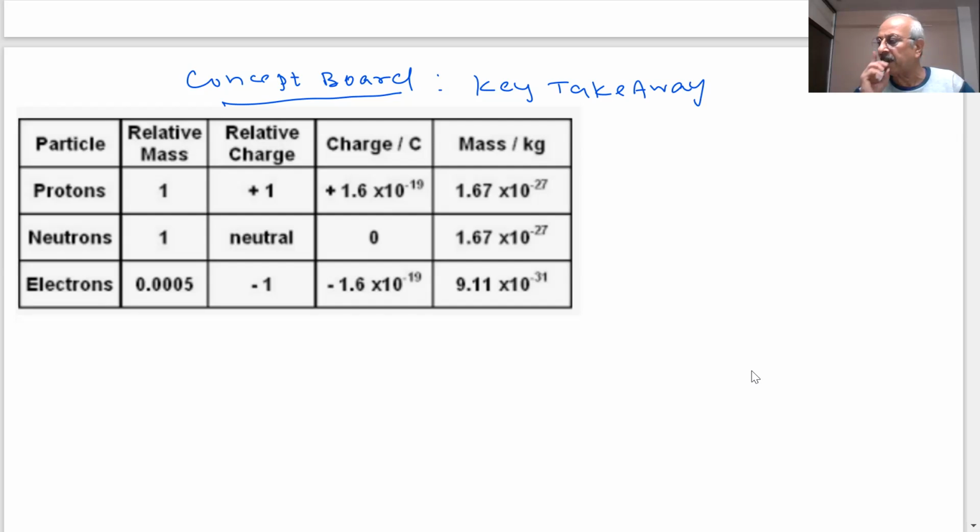The story began with a series of experiments, and the names of the scientists who discovered protons, neutrons, and electrons. Who discovered the electron, students? J.J. Thomson. Then canal rays were discovered by whom? E. Goldstein. Neutrons were discovered by? I gave you the name: James Chadwick. Yes, sir. All right.